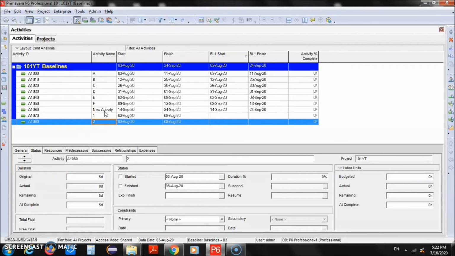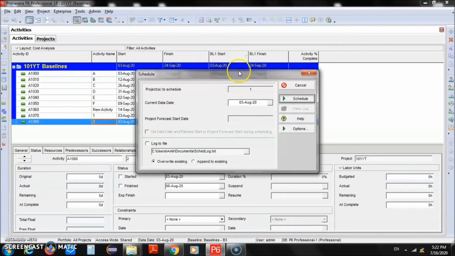And now we need to update the schedule as well, because we have added two more activities with some of the durations. Alright, so let's refresh the schedule. So we'll go to tools, click on schedule.